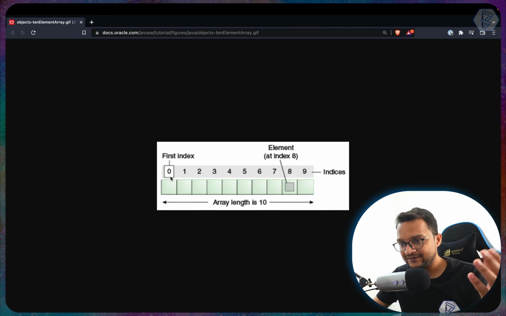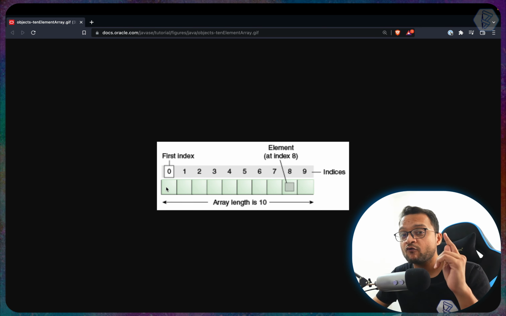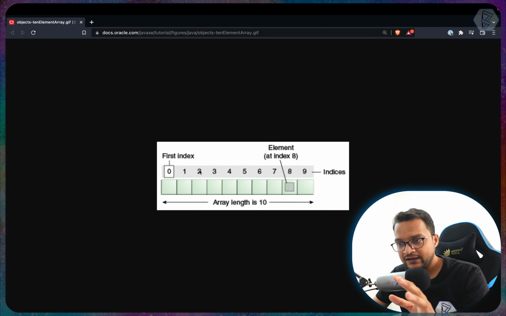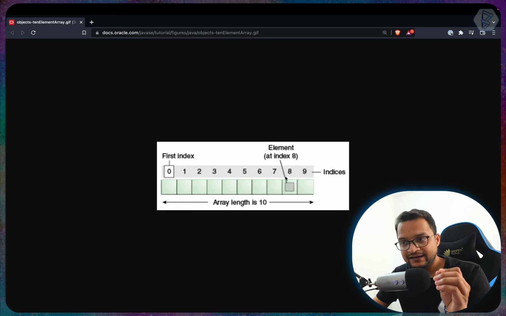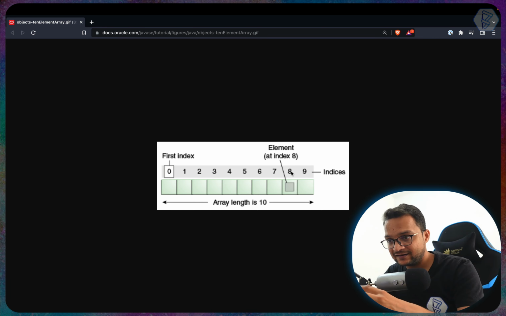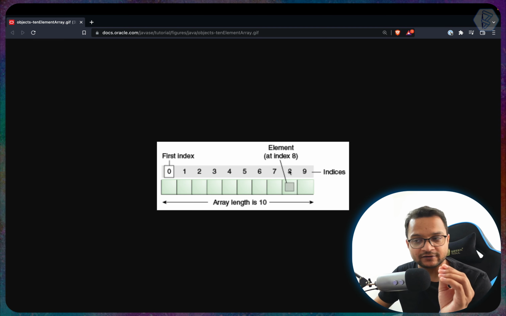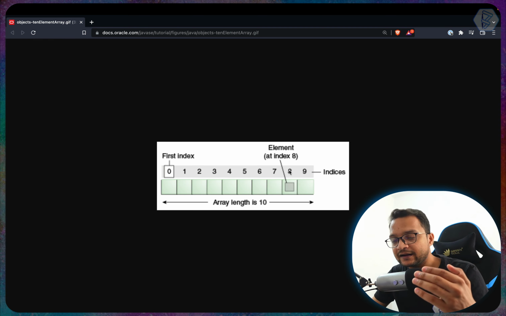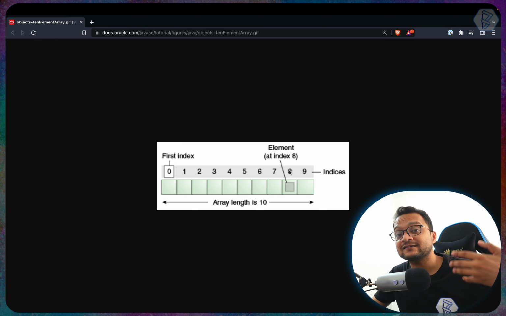From the left, you can see the first index is 0 with the first value, and later on it will move. The value at index 8 is called the element of that array at index 8.